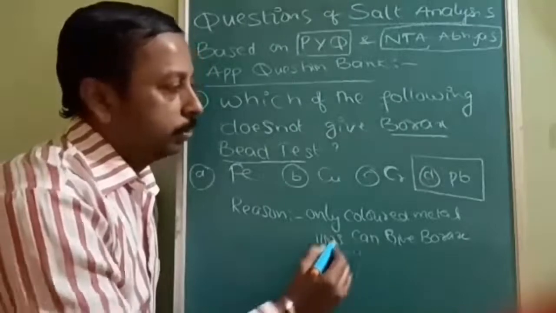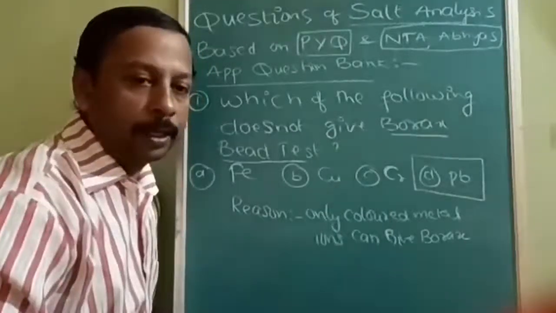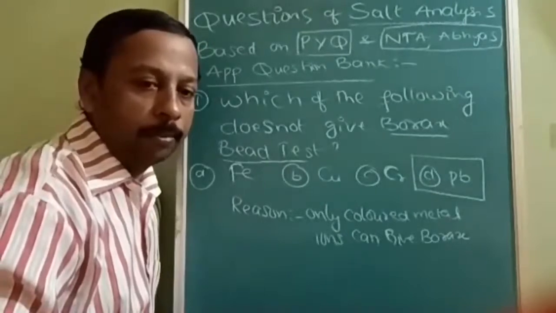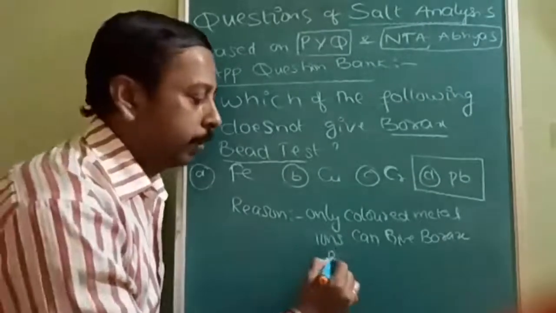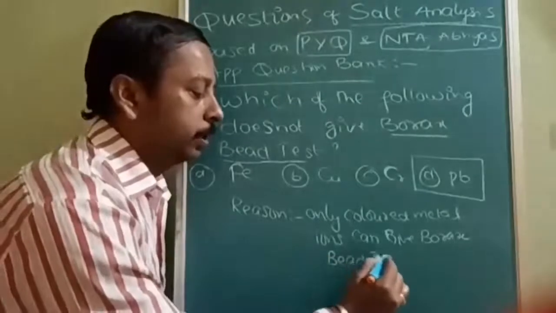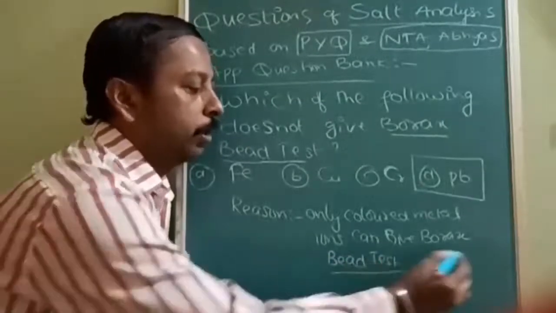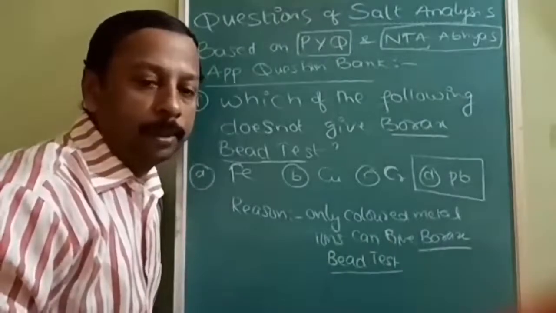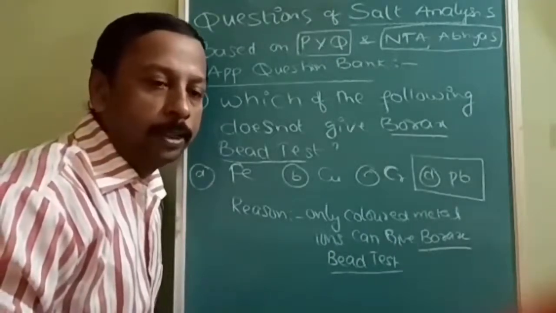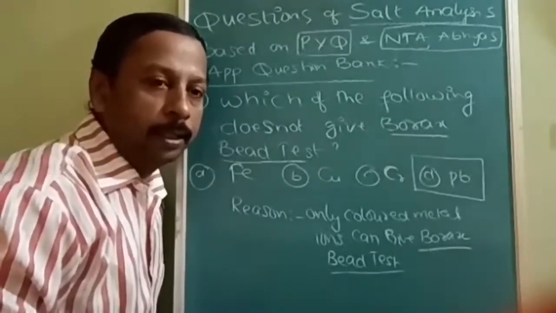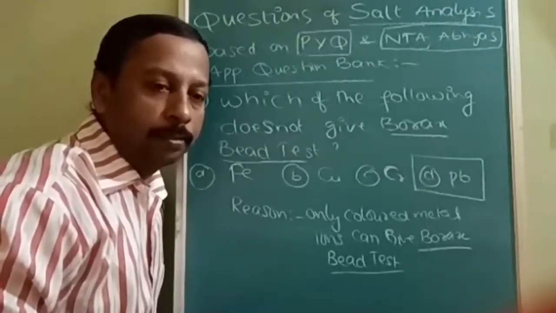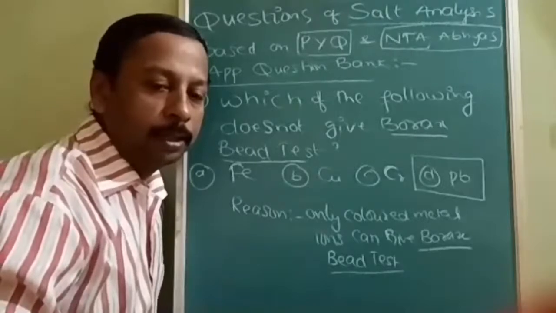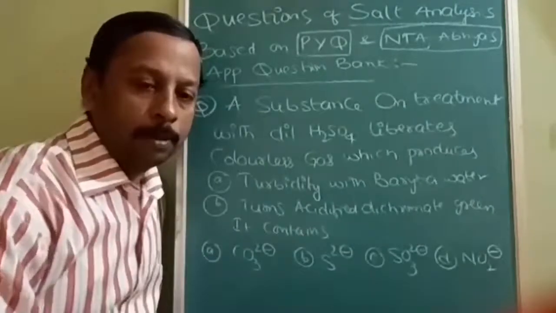So lead cannot be detected or separated by the borax bead test. There is a separate lecture exclusively for the borax bead test and flame test, which is already covered. Search for it, then you can answer these types of questions.